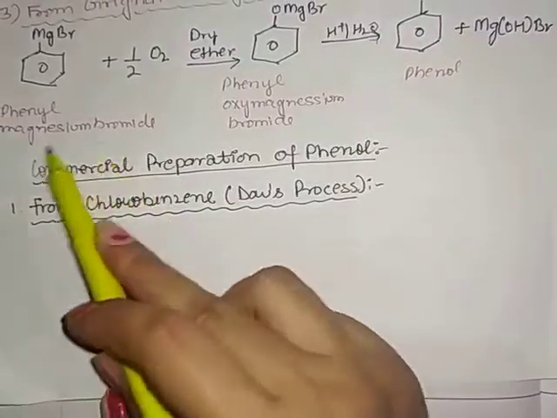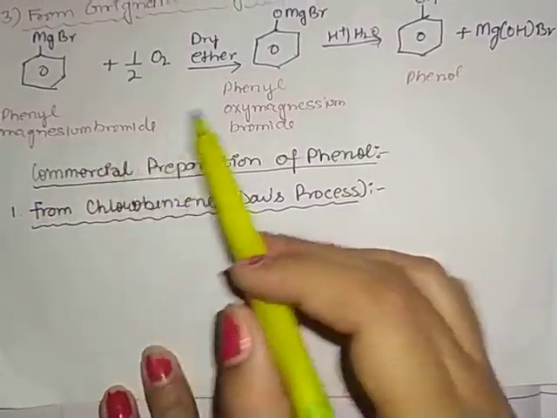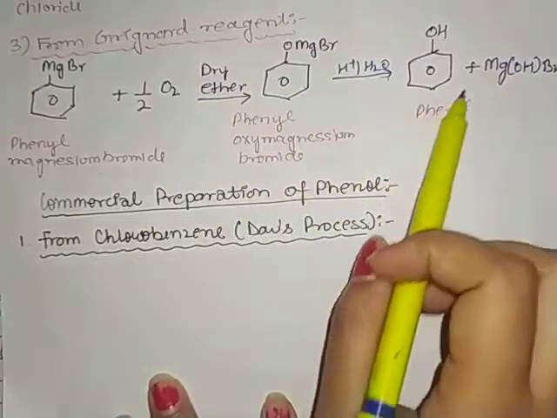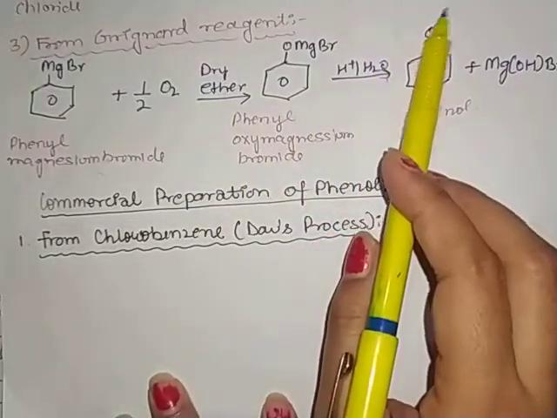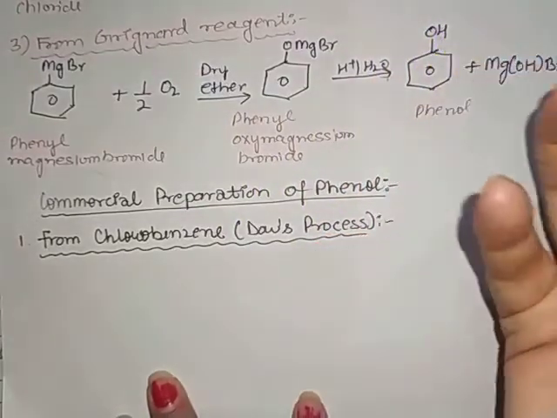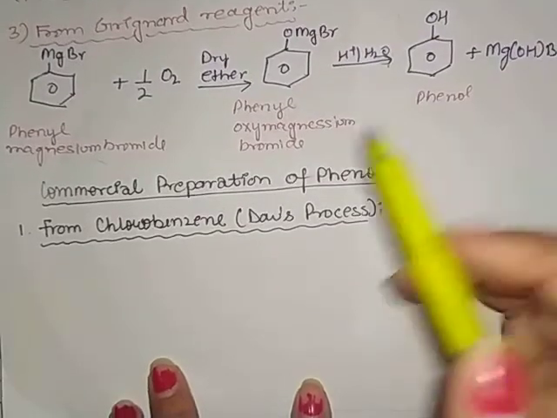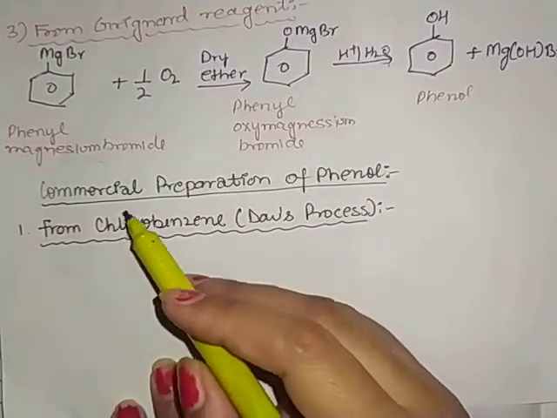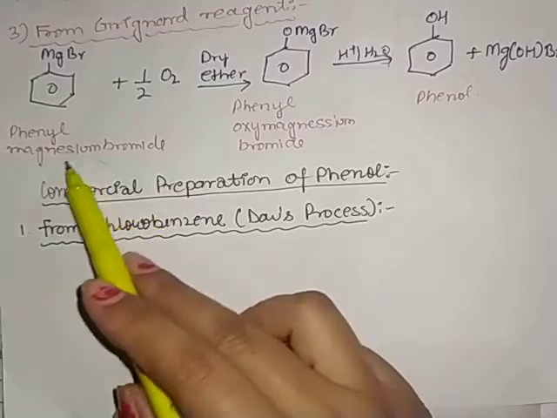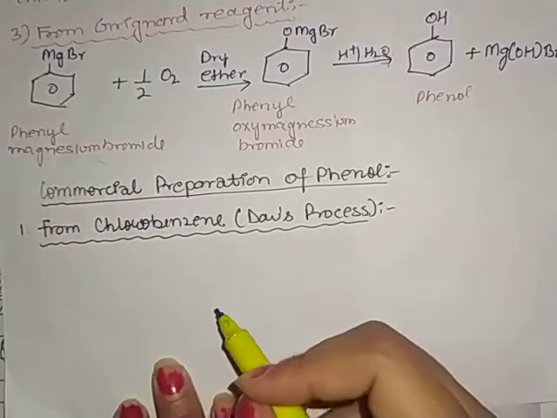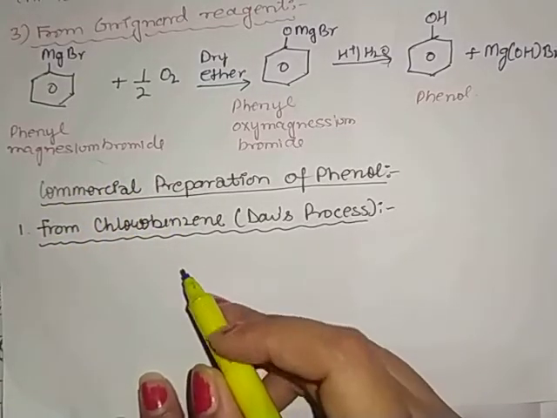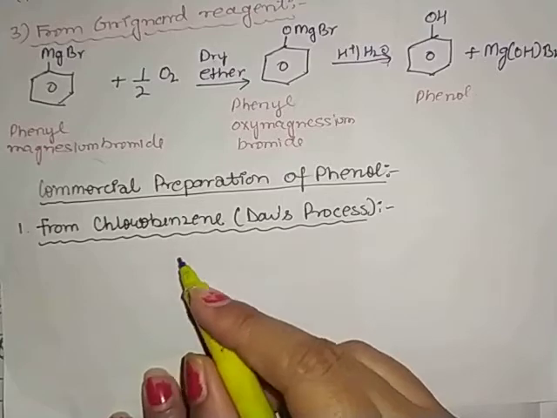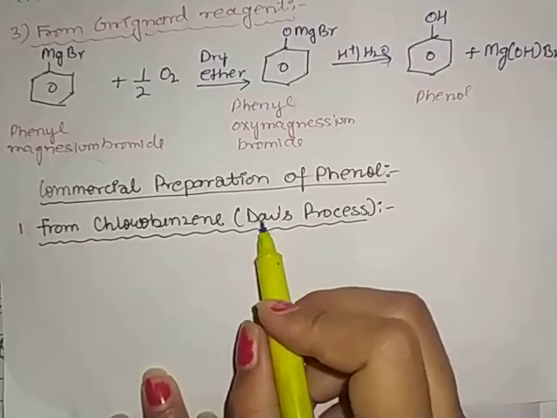The earlier methods of preparation formed phenol in a lesser amount. If we want phenols in large amount, we call it commercial preparation. So here first we have the Dow process, from chlorobenzene.